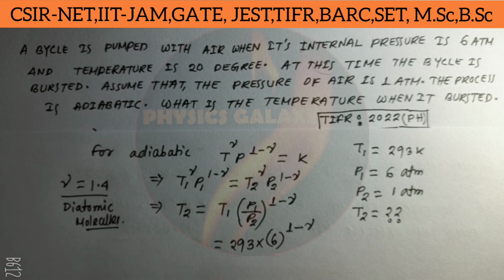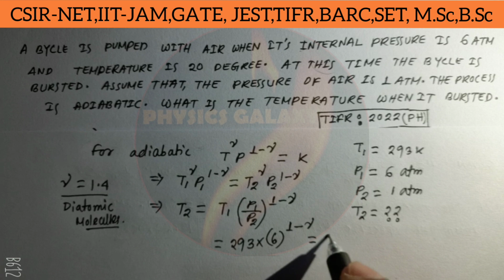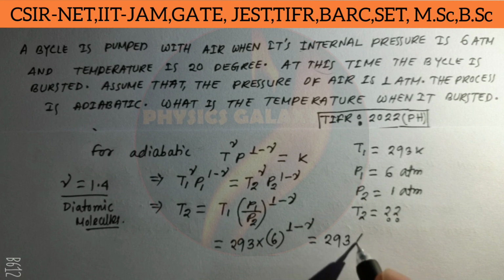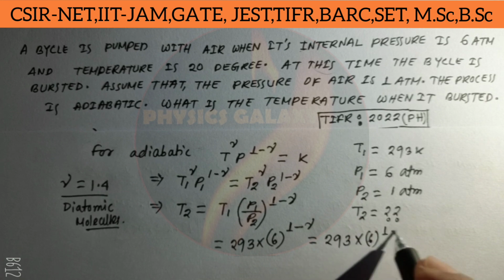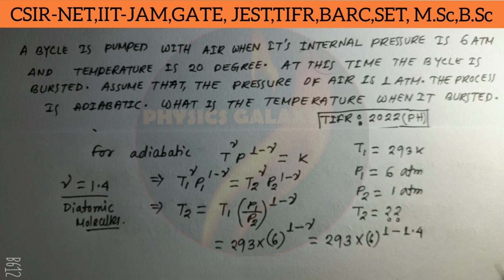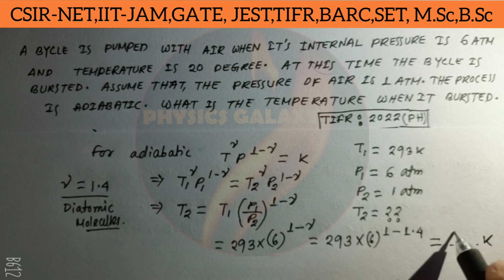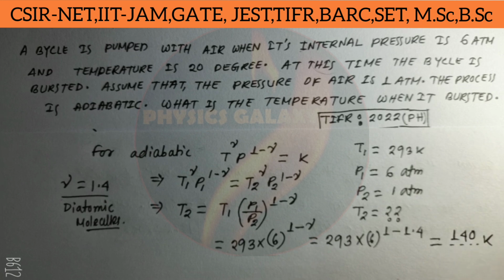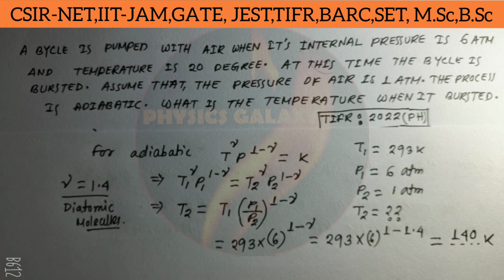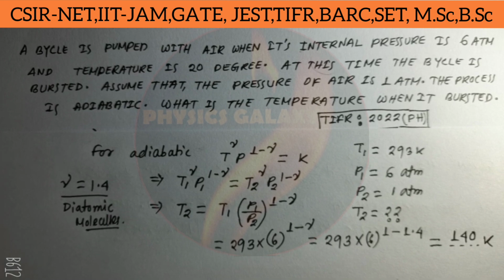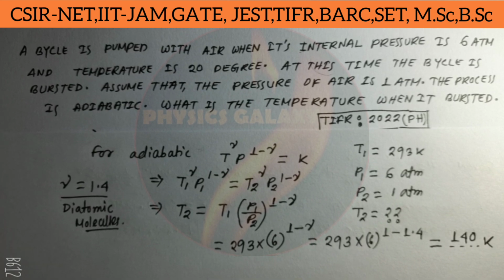So put the value of gamma, and we get the final temperature. So 6 to the power 1 minus 1.4, so that is approximately 140 Kelvin. Okay, so the final temperature is 140 Kelvin.